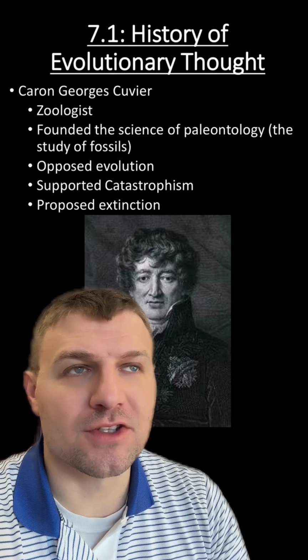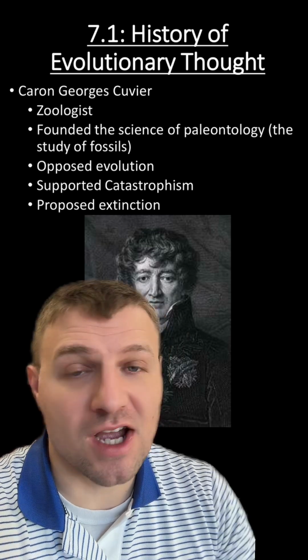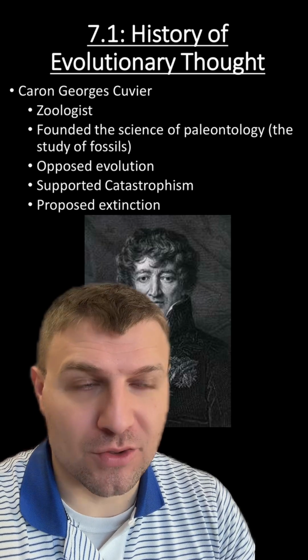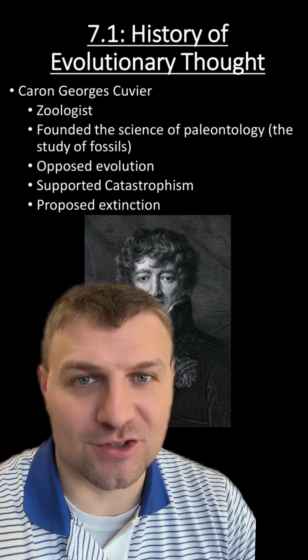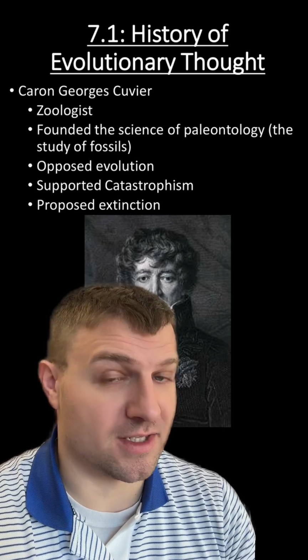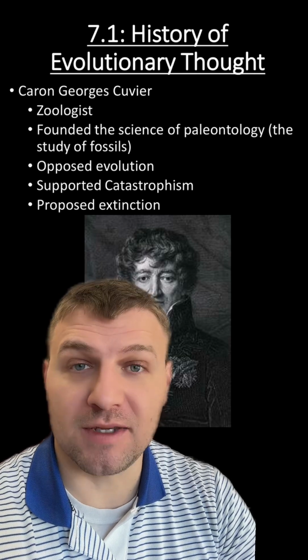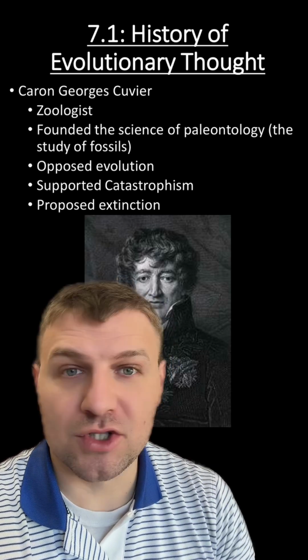Cuvier is a French zoologist who I really enjoy talking about because he is the founder of paleontology. He actually opposed evolution, but he also proposed extinction. And I know you're thinking like, okay, come on, how did they not know about extinction? Before this time period, people thought that if a species was here today, it was always here from the beginning of time. So proposing that a species that was there at the beginning could have gone extinct and not be around today was a revolutionary idea.